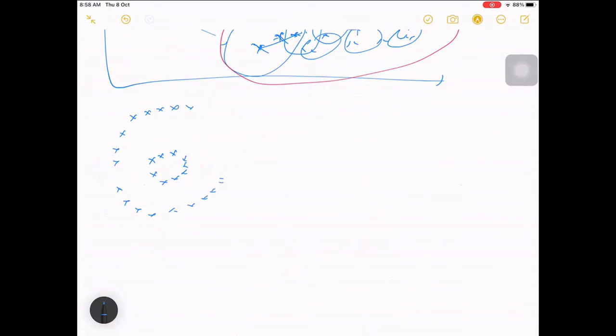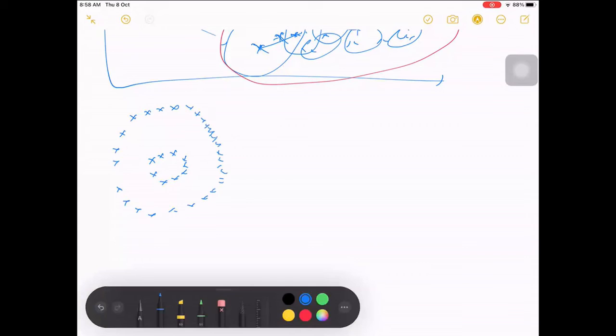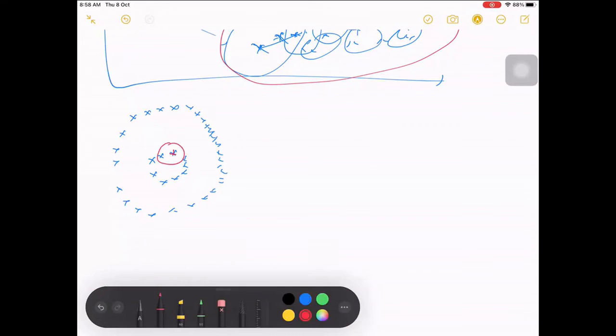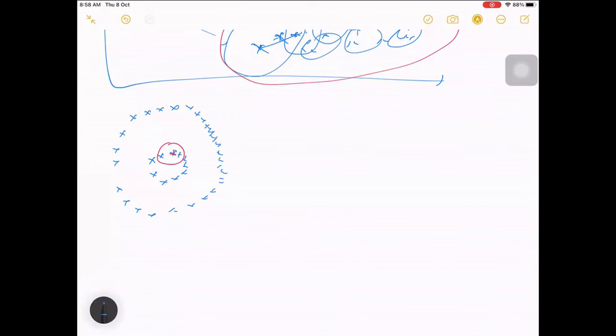Okay, let me draw here. Taking this, let me start with one point. I draw a circle, and I can find neighbor points within the circle, so there are neighborhood points. All these belong to the same circle.